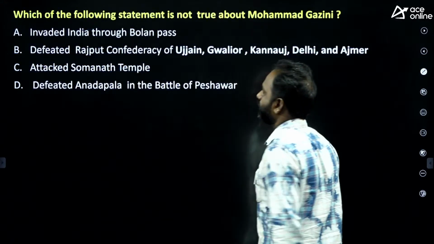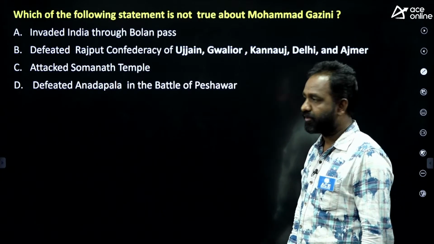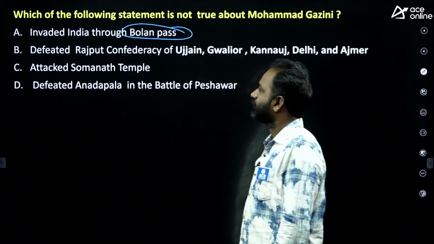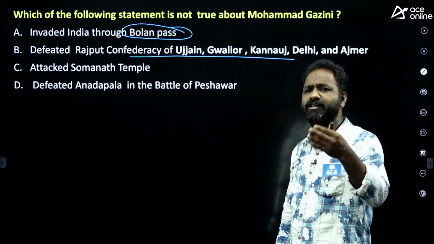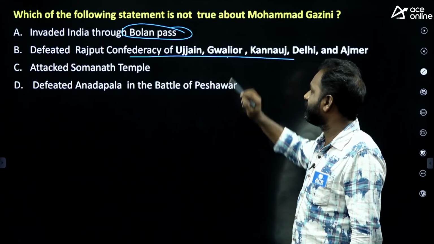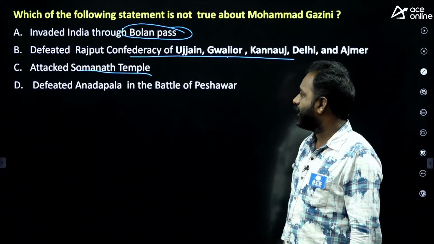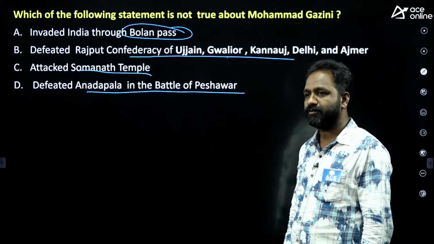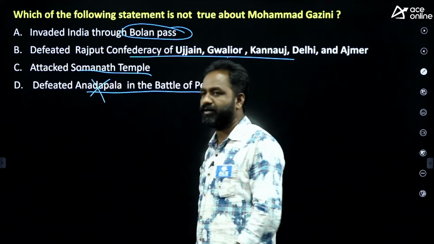Simple. Next, which of the following statements is not true about Muhammad Ghazni? Muhammad Ghazni invaded India through Bolan Pass. Yes. He defeated the Rajput Confederacy. He invaded India 17 times, everyone knows that. He attacked the Somnath Temple in Gujarat. Correct. He defeated Anandapala in the Battle of Peshawar. But in the Battle of Peshawar, he defeated not Anandapala but Jayapala.